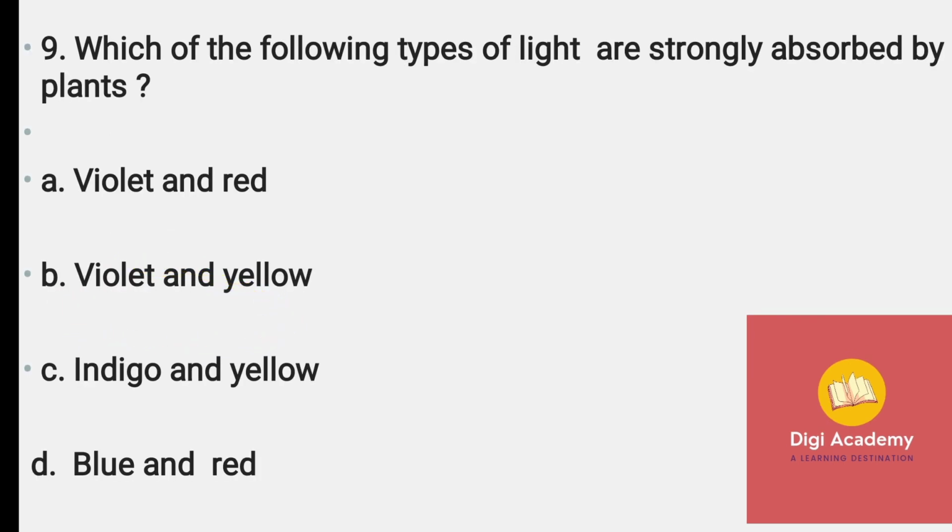Which of the following types of light are strongly absorbed by plants? Here we know photosynthesis occurs between wavelengths of 400 nm and 750 nm. Red and blue color wavelengths are categorized in this. So the answer is blue and red.